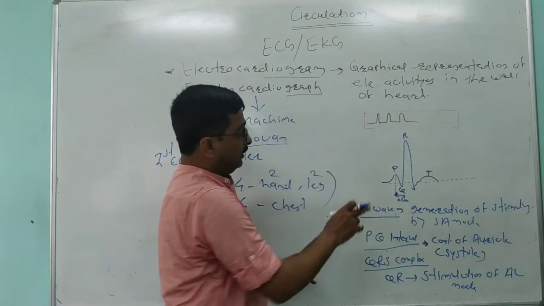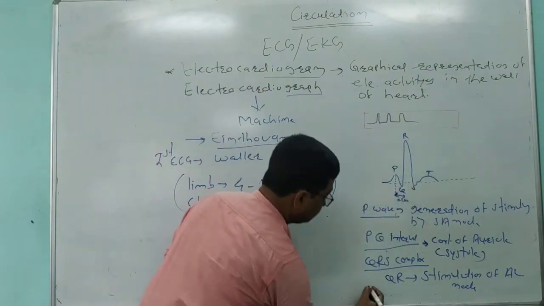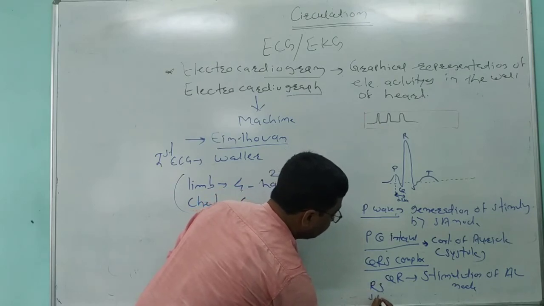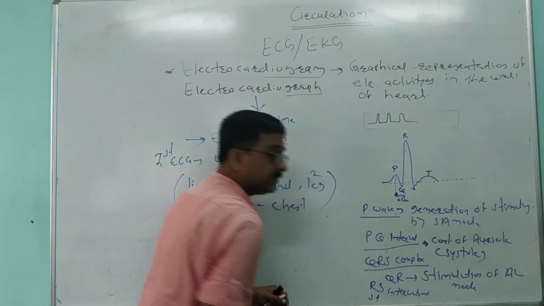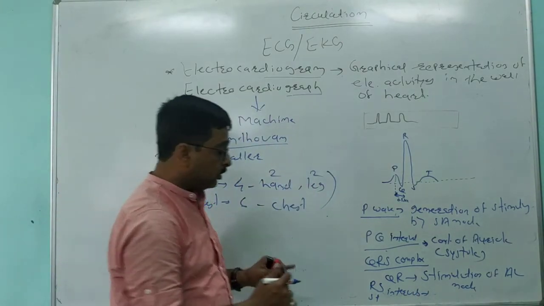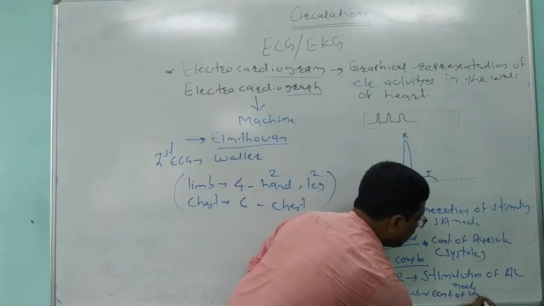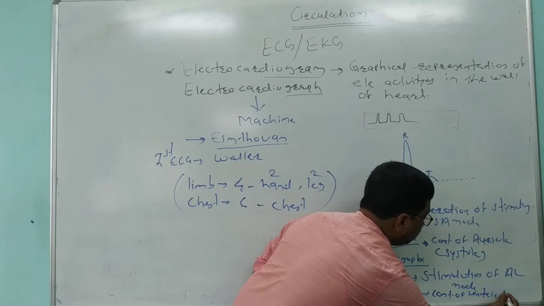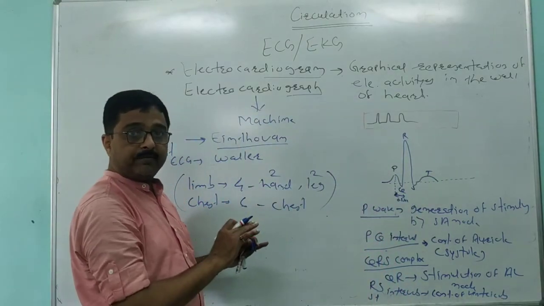Now, the RS and ST intervals denote contraction of the ventricles. Ventricles are going to contract. That is ventricular systole. One more time I will repeat.